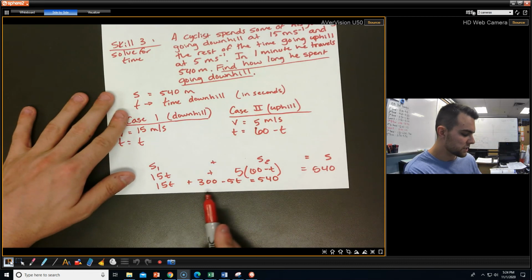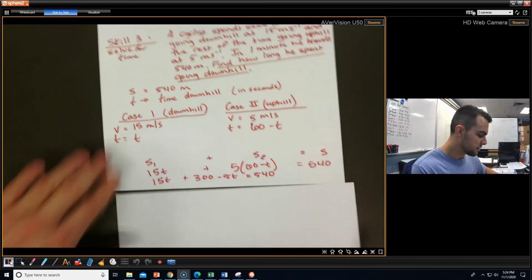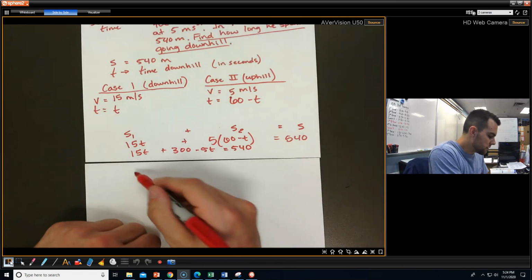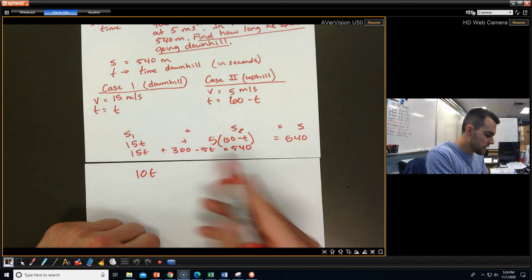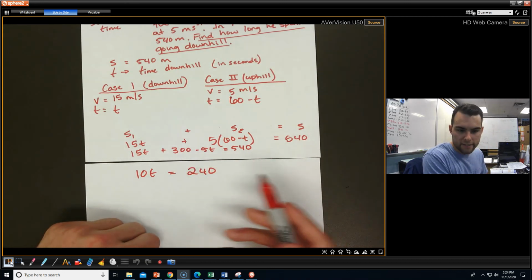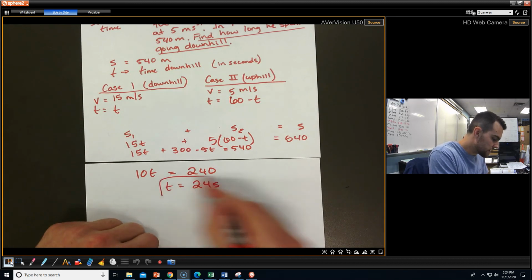So 15T plus 300 minus 5T equals 540. Almost caught me slipping. Let's combine some terms. We get 10T. I subtract 300 over, and that equals 240. Then divide by 10 on both sides. So T equals 24 seconds.